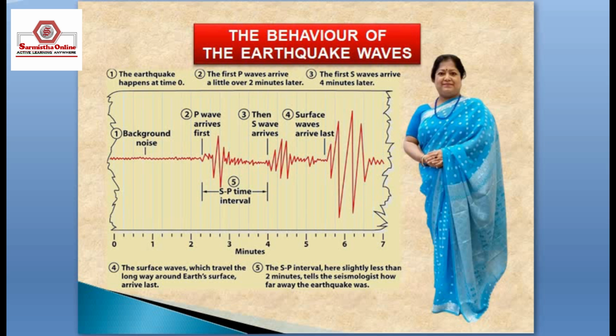The surface waves, which travel the long way around the earth's surface, arrive last, and are seen only over the surface. S waves have a velocity of 4 km per second, and P waves arrive fast, with a velocity of 8 km per second.